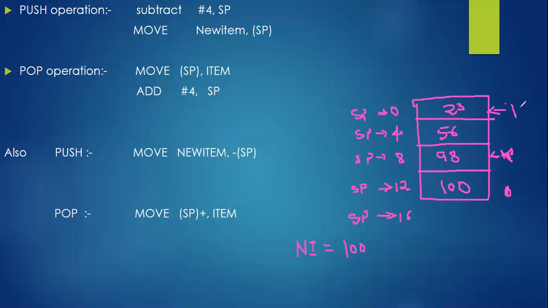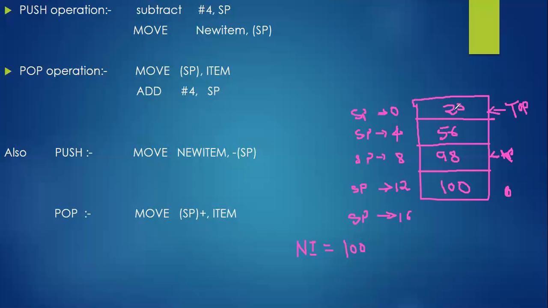So this is the top. If you try to push some element over this, you will get an error message. In the next slide, we are going to discuss the empty error and overflow error, and how to avoid them.